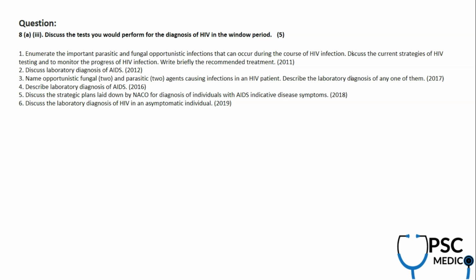You will be looking at either HIV RNA study, more of a PCR study, or you would be looking at the P24 antigen assay. These are the things you would elaborate. It's only a 5-mark question again. Now, similar questions were asked in 2011, 12, 17, 16, 18, 19.